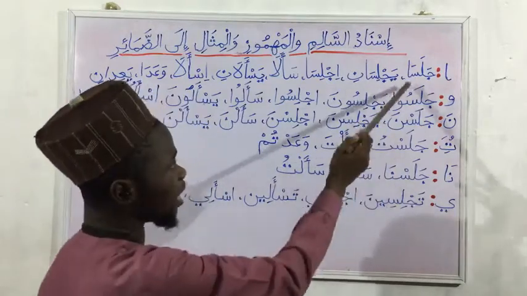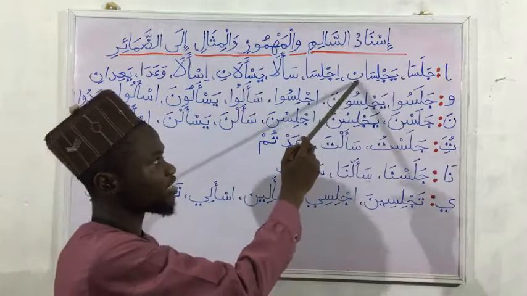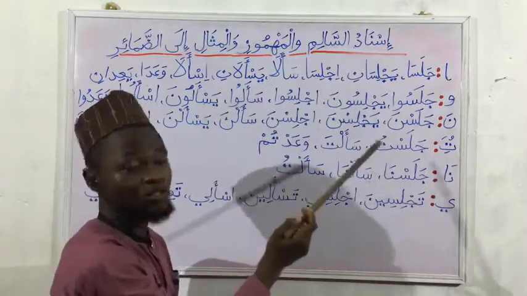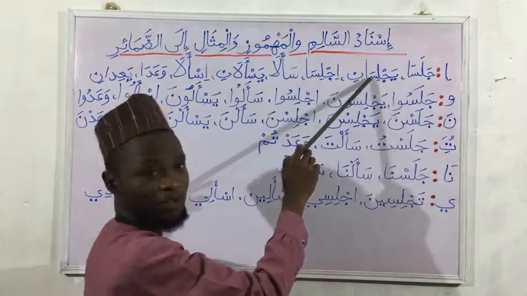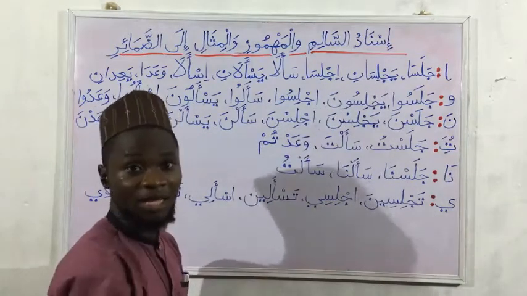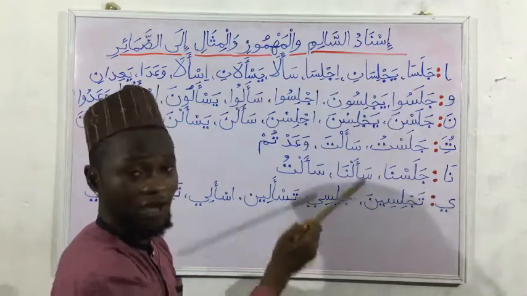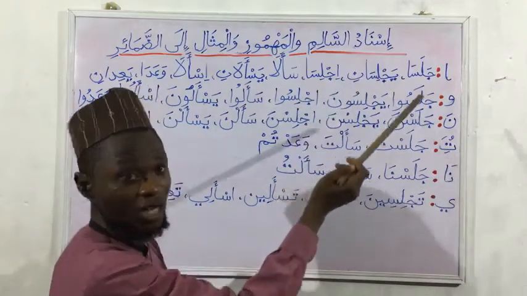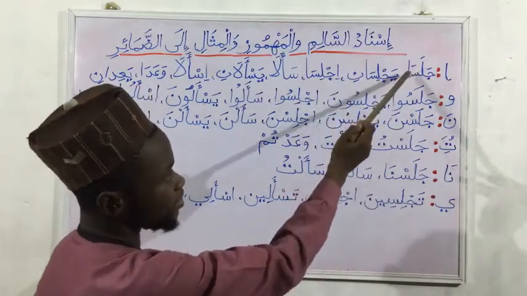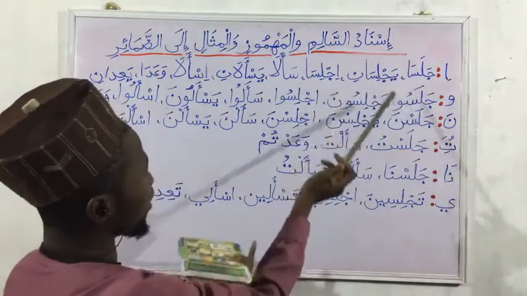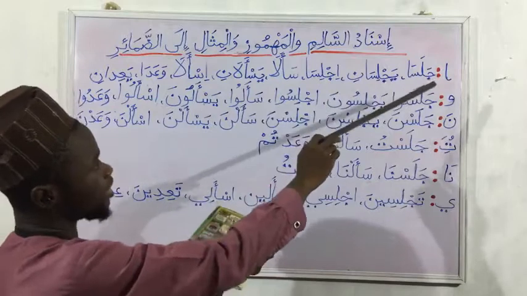So we have Jalasa. Then in the mudari' we have Yajlisani. The alif is still there. Then we have Ijlisa. If you note, the last letter of the verb is taking a haraka. And the haraka that corresponds to alif is fatha. That is why we can see fatha on the last letter of the verb before the alif. So that is for the Salim.